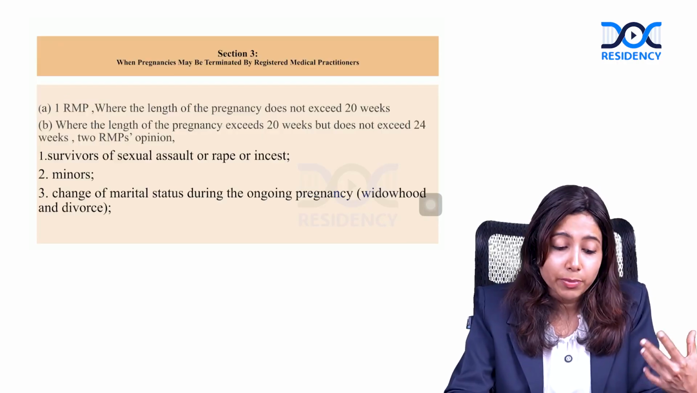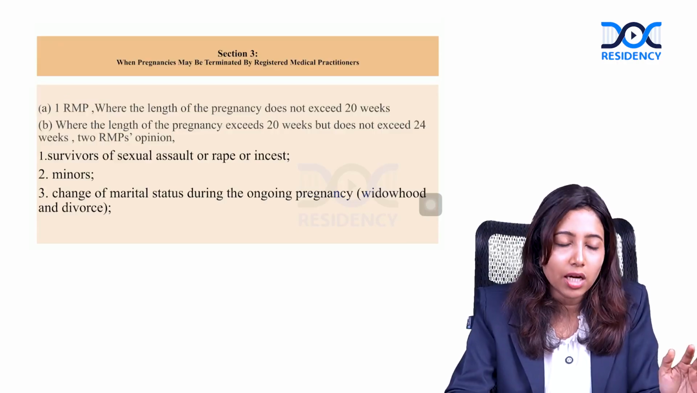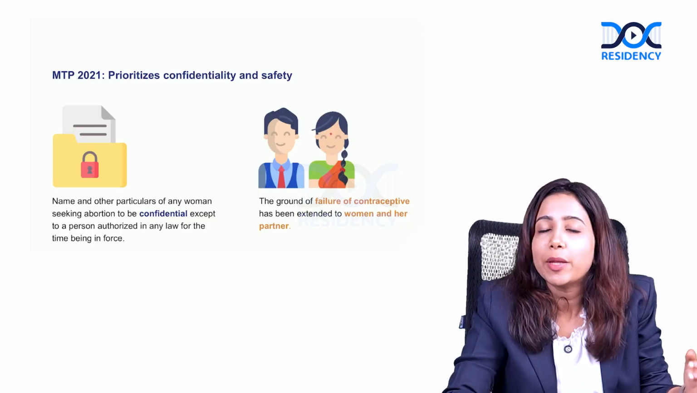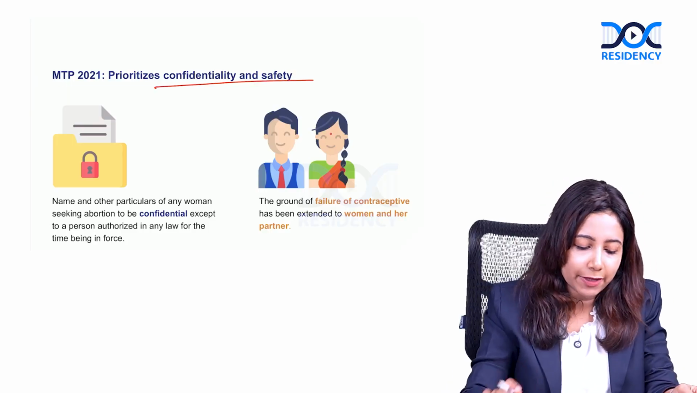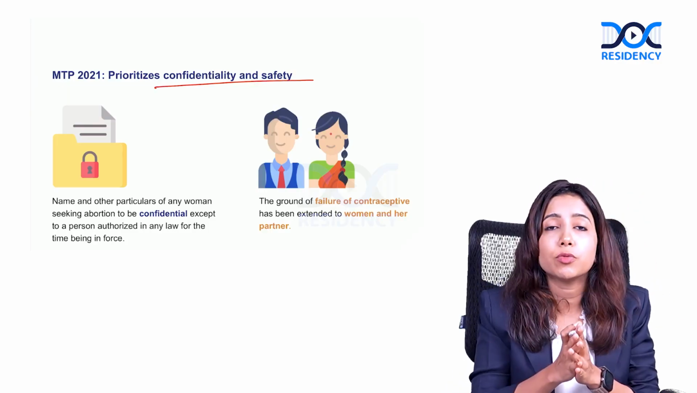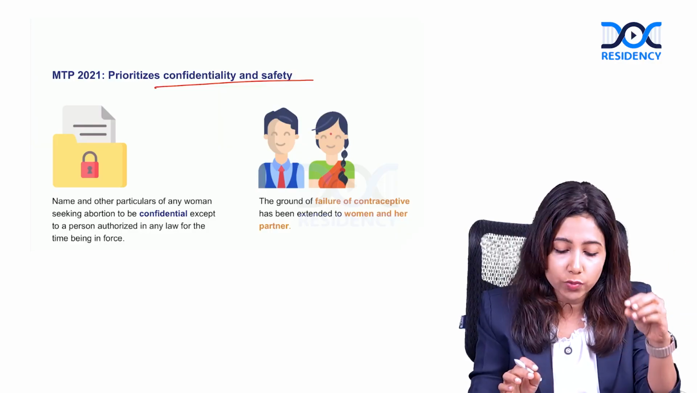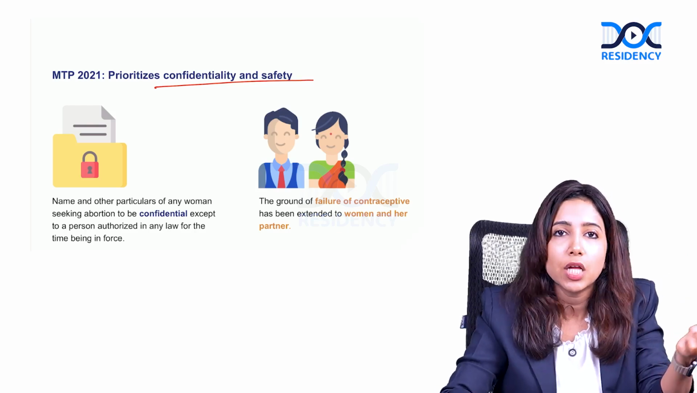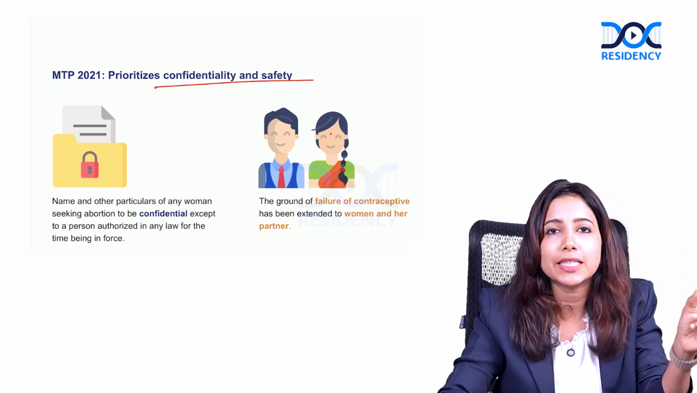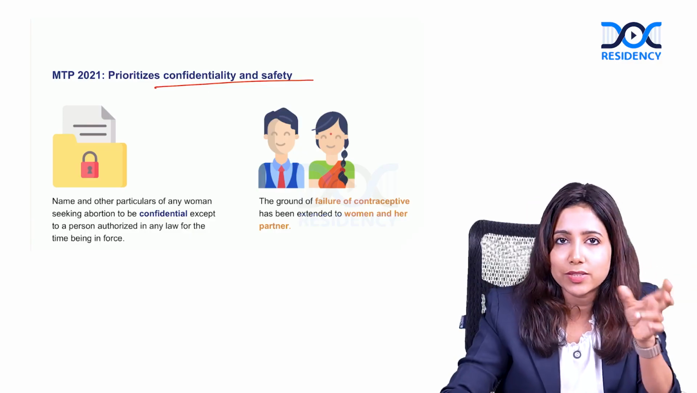Now, when pregnancies can be terminated by a registered medical practitioner, what are the key indications? The MTP Amendment Act 2022 prioritizes the confidentiality and safety of the woman. The details of the woman, including her name and age, are kept confidential. It is very important that we maintain the confidentiality. Even in the MTP register, we don't write the patient's name and details. We have an MTP number, which is just put in the front of the file as well as within the case sheet.